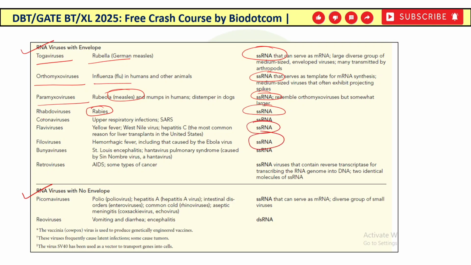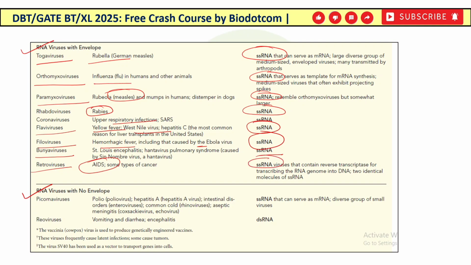You can see here, like coronavirus. This is the recent pandemic pathogen that is responsible for causing severe acute respiratory syndrome, upper respiratory tract infection. It also has single-stranded RNA. Flaviviruses are known for yellow fever, West Nile virus, and hepatitis C kinds of diseases. Filovirus is responsible for hemorrhagic fever. Bunyavirus also has single-stranded RNA. Retrovirus, the causal organism of acquired immunodeficiency syndrome, यानी HIV करने वाला retrovirus, उसके पास भी single-stranded RNA होता है.